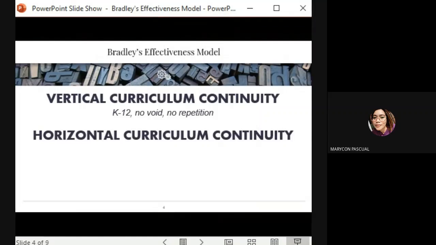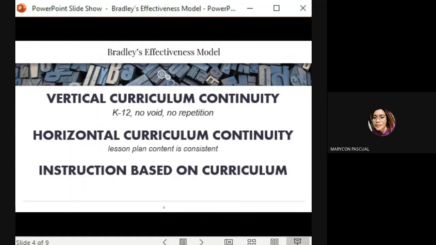The second one is horizontal curriculum continuity, where lesson plan and content is consistent. So horizontal curriculum continuity is ensuring that students of the same grade level receive the same set of curricula. According to Bradley, the only way to ensure this is to observe classes and review the lesson plans being used by a teacher and compare it to the rest of the lesson plans being used by the others from the same grade level and subject.